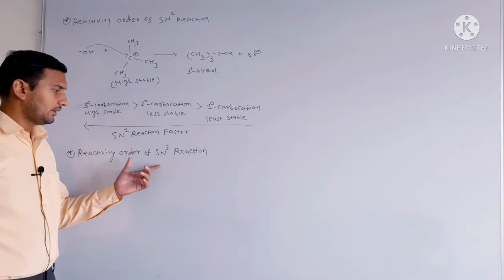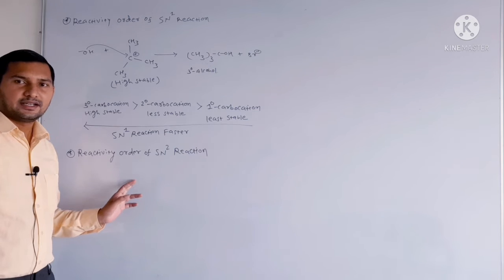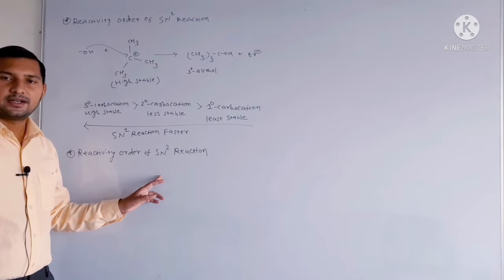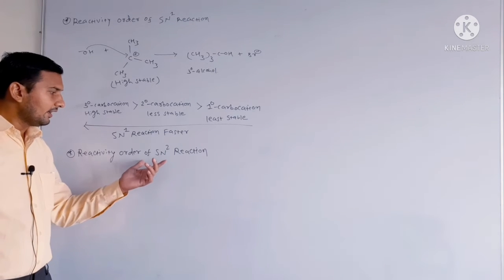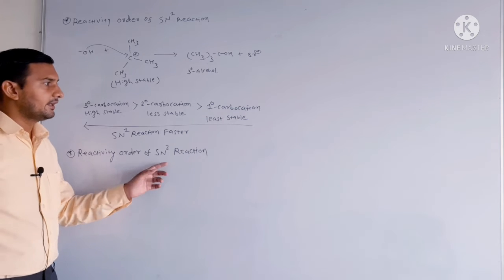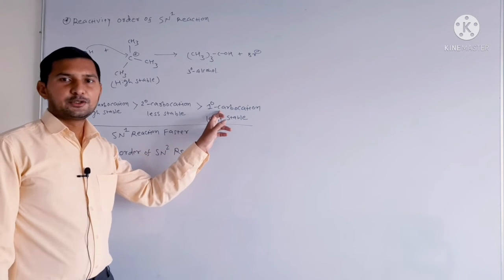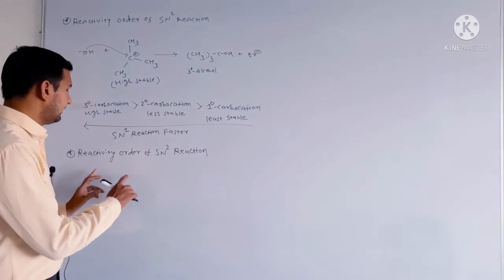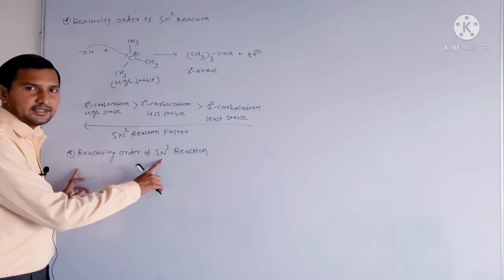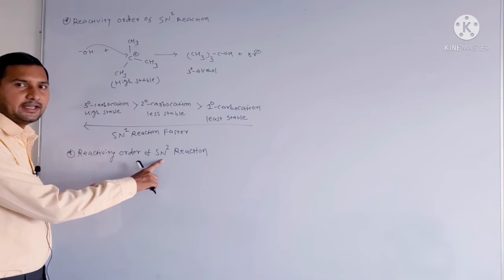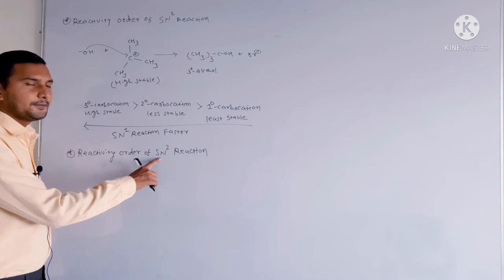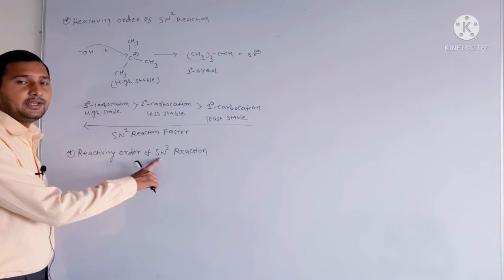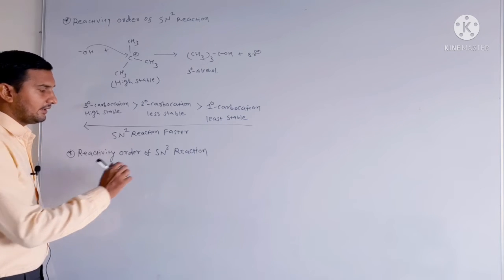In the case of an SN2 reaction, we know that it is a single step reaction, and due to this single step, it gives a very fast reaction if the alkyl halide is primary, because there is no formation of carbocation in the SN2 reaction. Therefore, a primary alkyl halide easily gives the SN2 reaction, right?